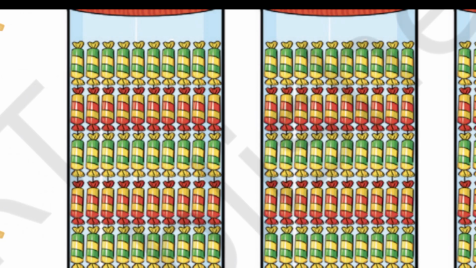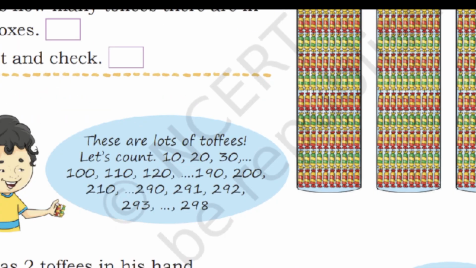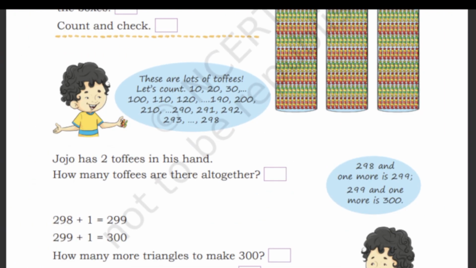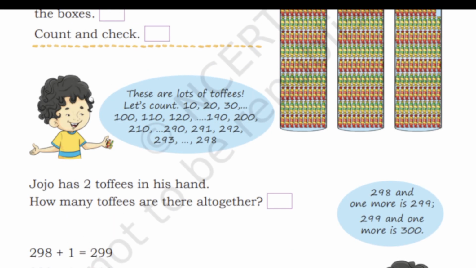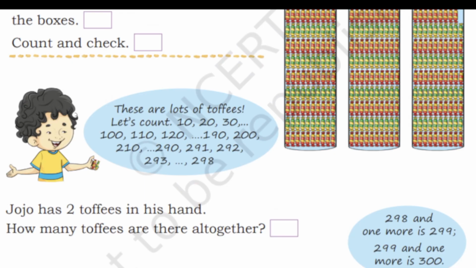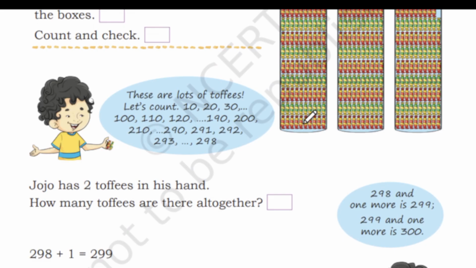Okay, now we will see how many toffees are there in the first row. So 1, 2, 3, 4, 5, 6, 7, 8, 9, 10. So we have 10 toffees in one row, right? So now we'll go back to the normal zoom. So let's start counting it, okay? Okay, now let's start counting.